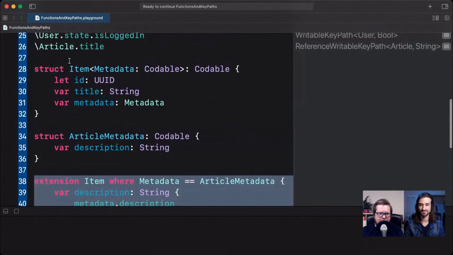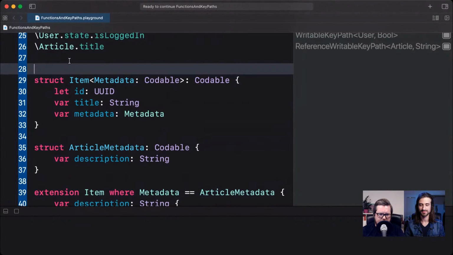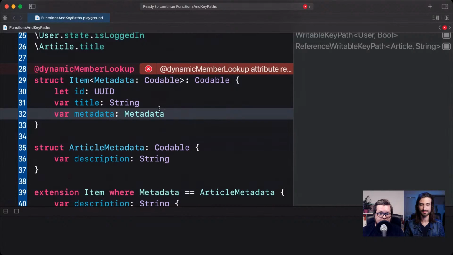And the way we can do that is we can annotate this type here with @dynamicMemberLookup. And when we do that, we are essentially telling Swift that we can resolve the members, like the properties, on this type dynamically. At first, when this attribute was introduced, I think it was mainly introduced to enable interoperability with more dynamic languages, such as Python, which enable you to do dynamic member lookup with a string.